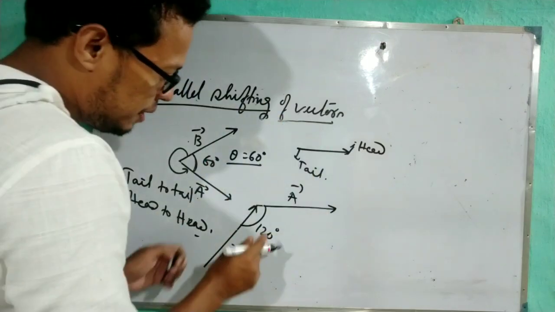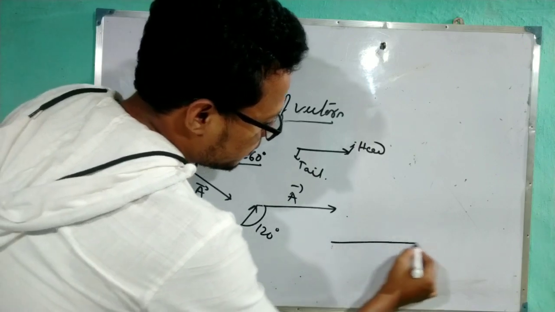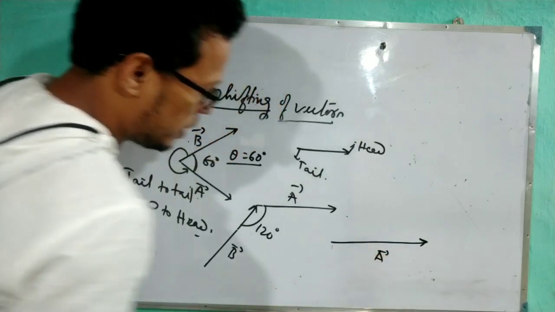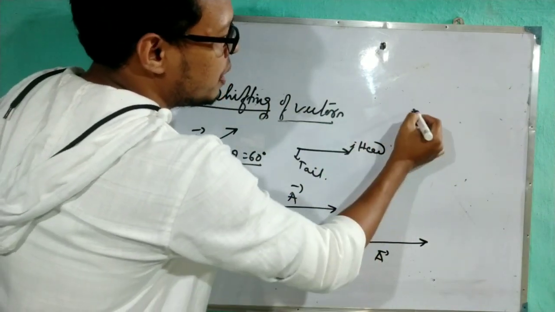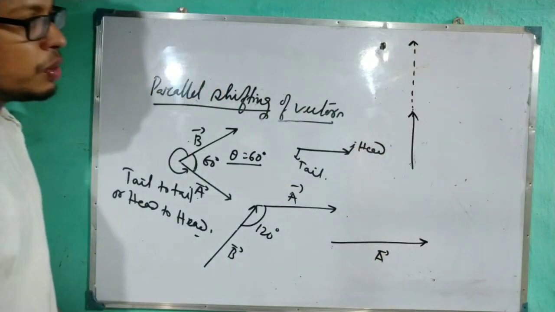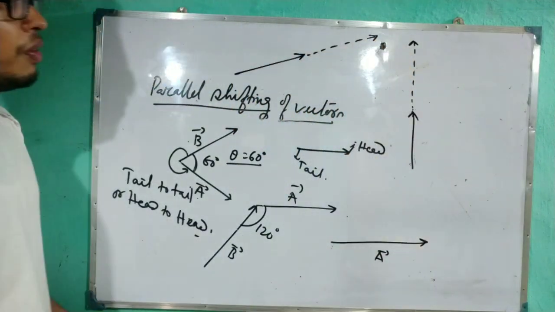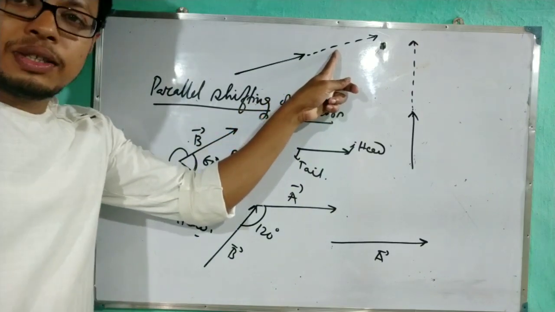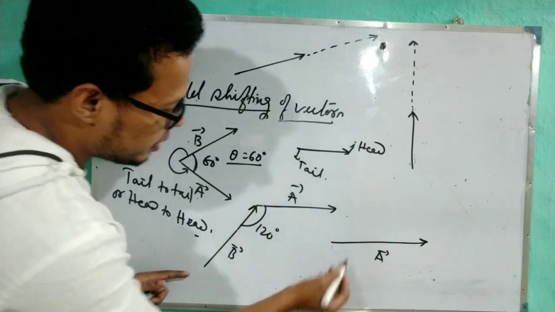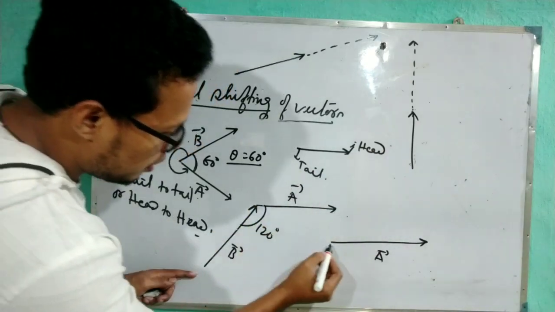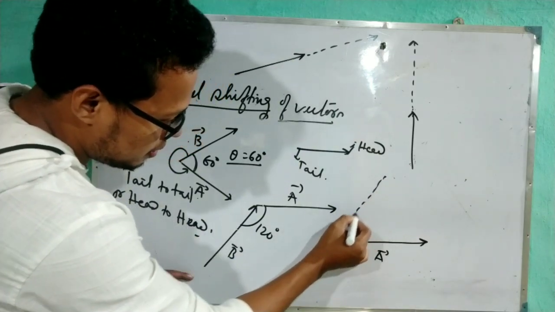How? See, this vector is given like this. You can draw the vector. This is the vector A. So parallel shifting means if the vector is given like this, you can shift it parallelly. This is also possible. If the vector is given like this, then you can draw the vector like this also. So here, I will draw this vector over here, the same as how it is given.